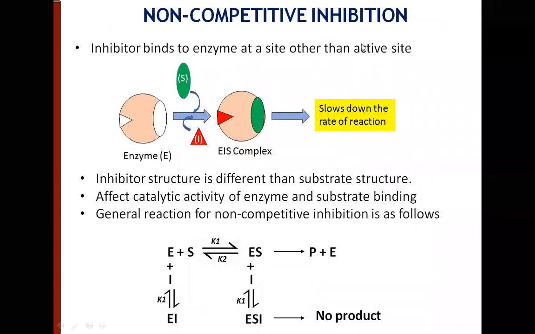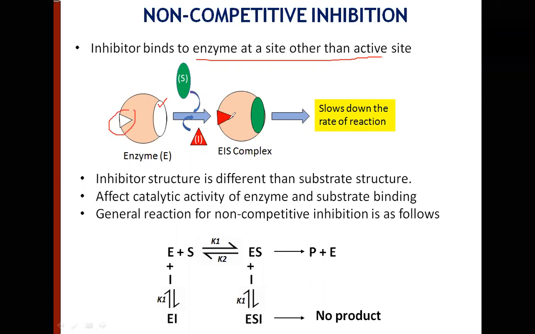The second category is non-competitive inhibition. In non-competitive inhibition, the inhibitor binds to the enzyme at a site other than the active site. I told you an inhibitor can bind to the substrate binding site, or it can bind to a site other than the substrate binding site. In non-competitive inhibition, it doesn't bind to the active site. This is the active site of the enzyme, where the substrate will come and bind. But the inhibitor binds to a site other than the substrate binding site. So this is a site for inhibitor binding, and the inhibitor molecule comes and binds.